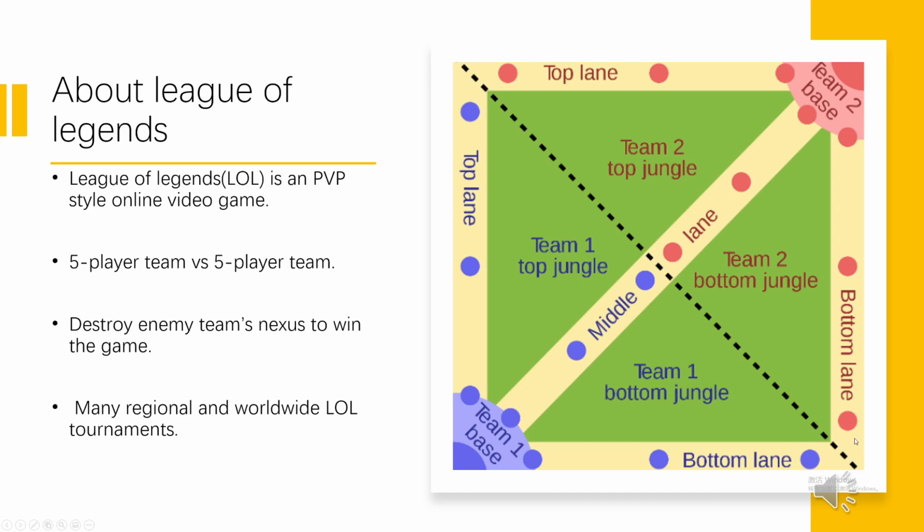In the map of League of Legends, there are 3 lanes, which are top lane, middle lane, and bottom lane. It's also worth mentioning that there are many regional and worldwide League of Legends tournaments held every year all over the world.